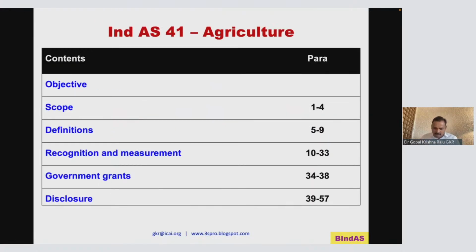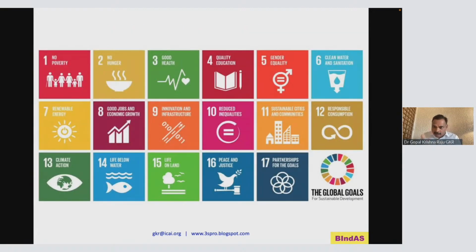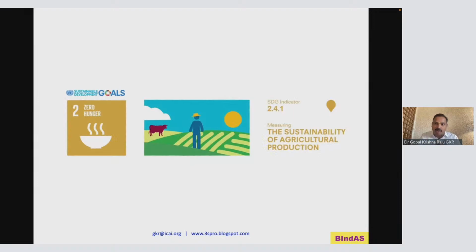Good. Coming to agriculture. Before I start, I want everybody to focus on the 17 global goals announced by the United Nations in 2015. This is a 15-year, 2030 goals. And one of the goals, please look at item number 2, is no hunger. It is not called zero hunger, it is actually no hunger. So zero hunger or no hunger is the catch for the sustainability of agricultural production.